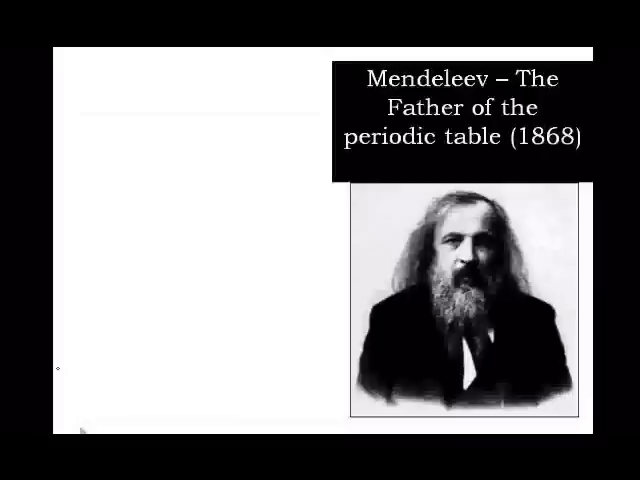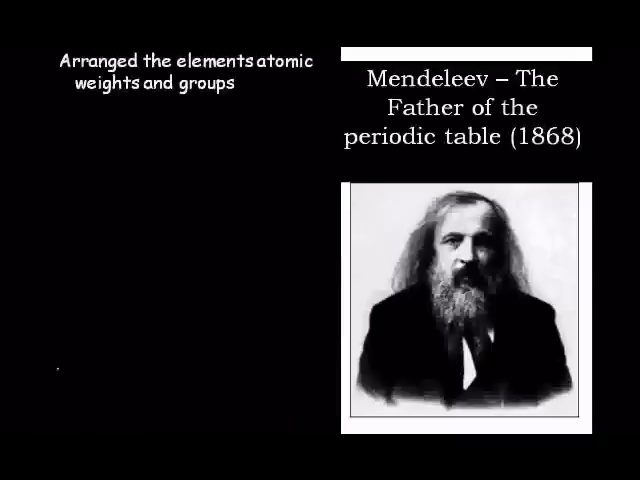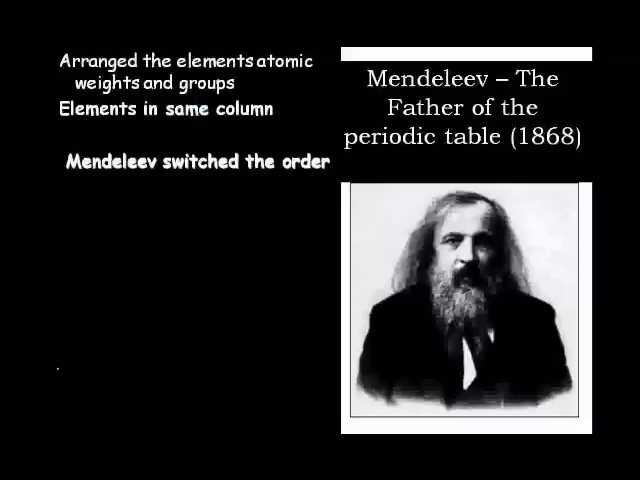The father of the periodic table is Dmitry Mendeleev, a Russian scientist. Mendeleev arranged the elements in terms of their atomic weights and grouped elements according to common properties. Elements that were in the same group had similar properties. Now, Mendeleev took the order that Newlands had set up and changed it up a little bit. He suggested that the atomic mass of some elements needed to be recalculated.